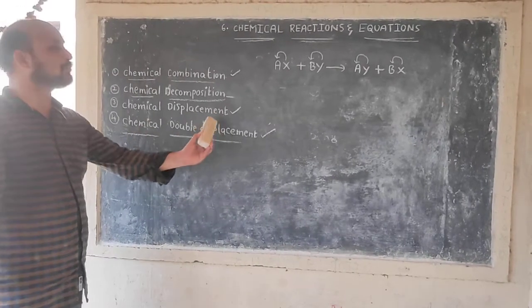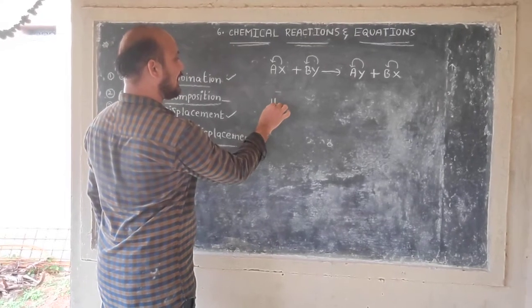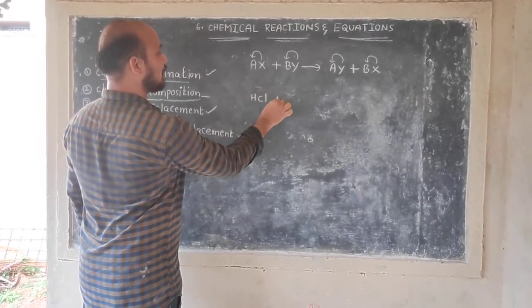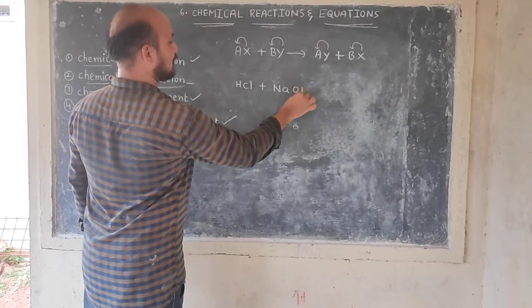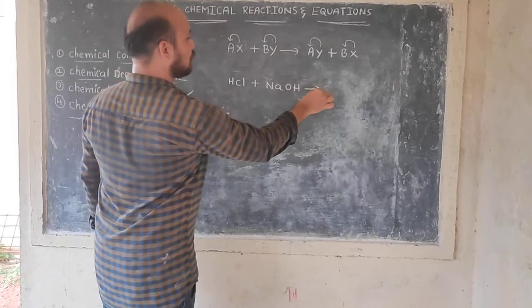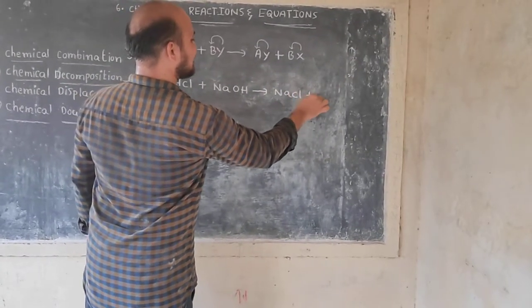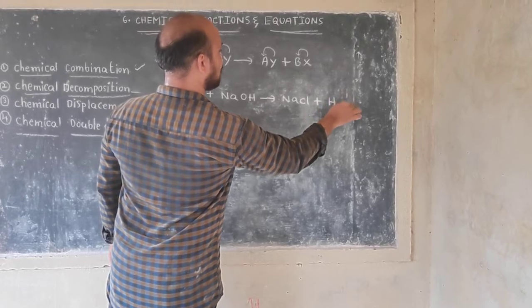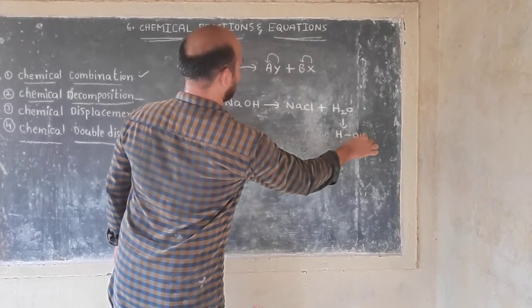The example of a chemical double displacement reaction is HCl plus NaOH gives NaCl plus H2O. H2O means H bonded to OH.